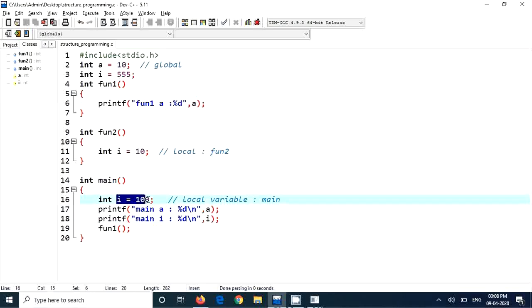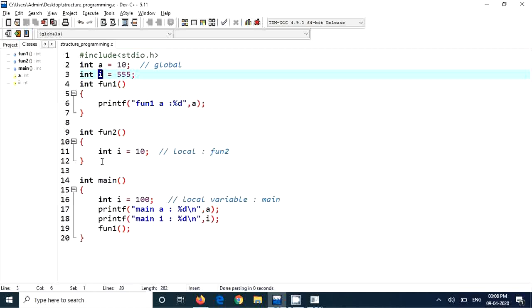If the local is there, it will give importance to local. It will not print the global. So local gets more priority. It has a higher precedence compared to the global. So if both are there, it will go for local. If only one is there, say for example, if only global is there, it will go for global. If there is a local also, then it will go for local.